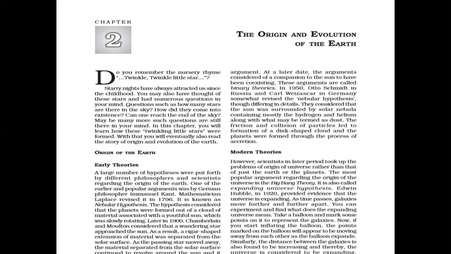detail. They considered that the sun was surrounded by a solar nebula containing mostly hydrogen and helium, along with what may be termed dust. The friction and the collision of particles led to the formation of a dish-shaped cloud, and the planets were formed through the process of accretion. Accretion here is the process of growth when all the matter started coming together and